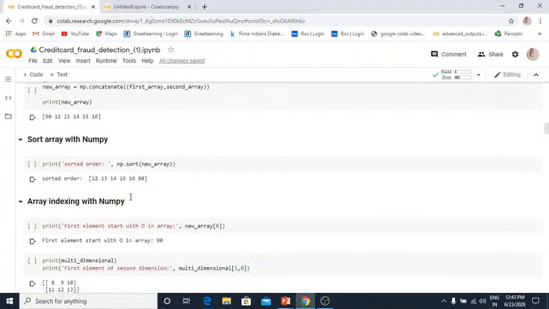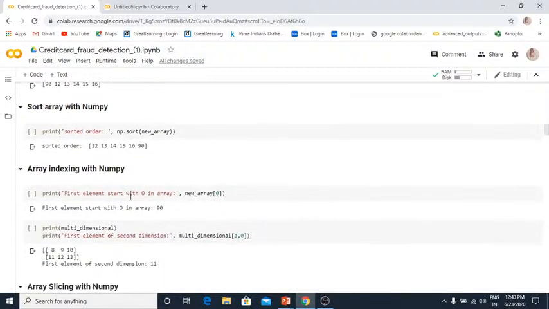Okay, and now comes array indexing with Numpy, right? So again, Numpy array indexing also starts with 0. If you want to get the first element from the array, you need to use 0. So the first element when my array was 90, this is the 90 we got.